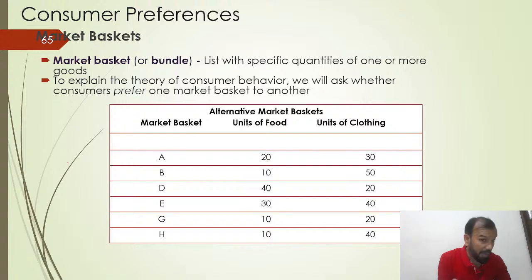In basket A, we have 20 units of food and 30 units of clothing. In basket B, we have 10 units of food and 50 units of clothing. So you have to understand, under ordinal utilities, which basket you are choosing.